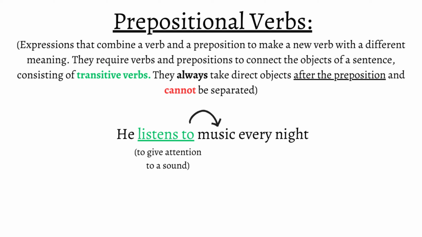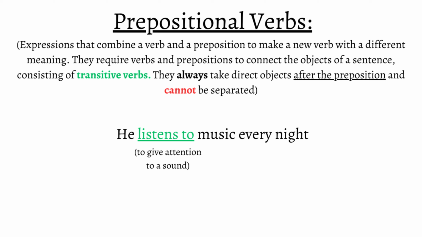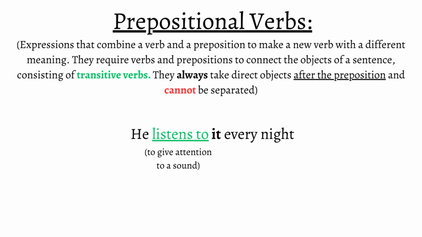If the preposition is missing, the sentence becomes, he listens music every night. This is incorrect because the verb to listen requires a preposition to connect to its object, music. Additionally, we can replace music with its pronoun form, and the meaning will remain. He listens to it every night. This is how prepositional verbs work in English.